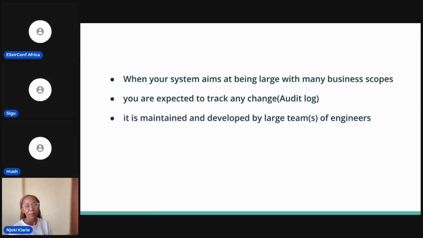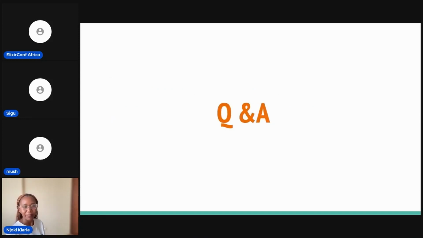The second one is if you're expected to keep track of any changes, if you need to know everything that happened. For example, in our banking system, where you need to know everything that happened, not just the user's current balance, then this is a good way to go. If you have a large team of engineers, this works. You have separation of concerns, which means different teams can develop different aspects of the system separately. And yeah, this just works. And that's it.